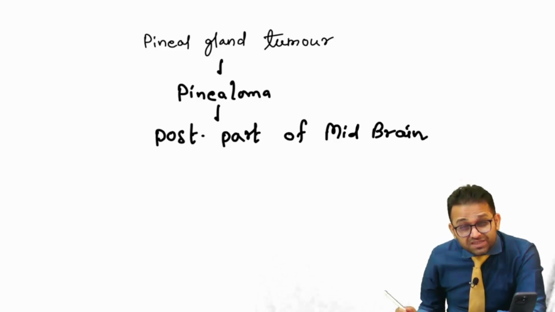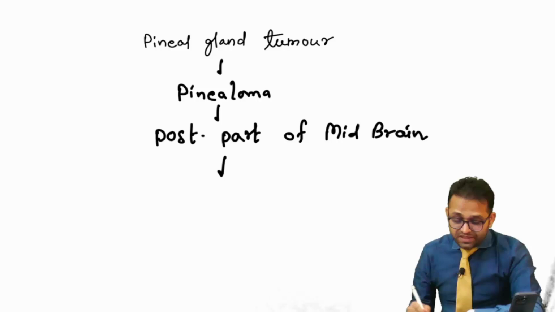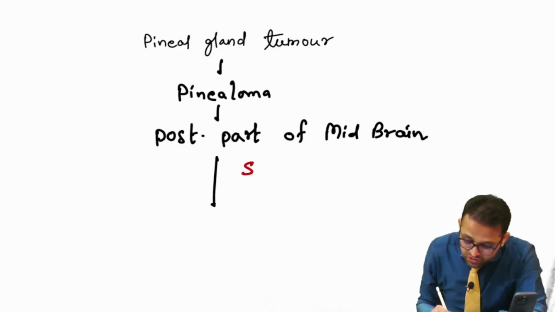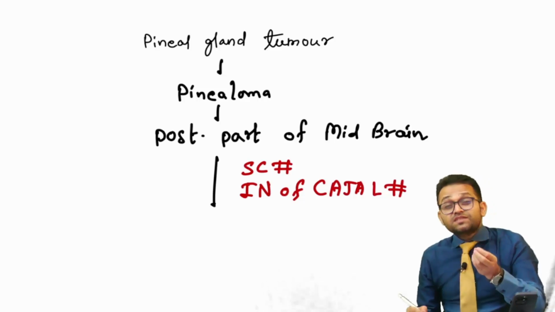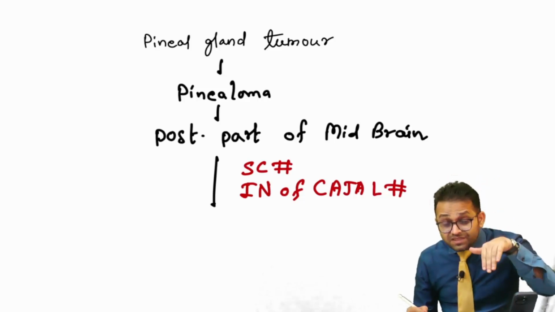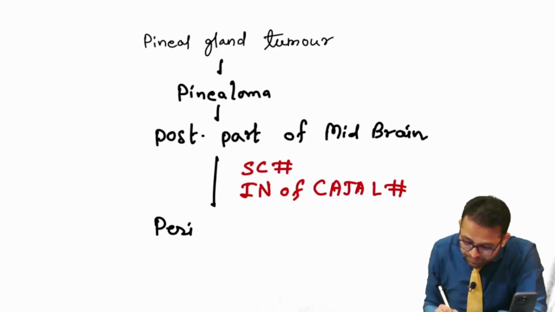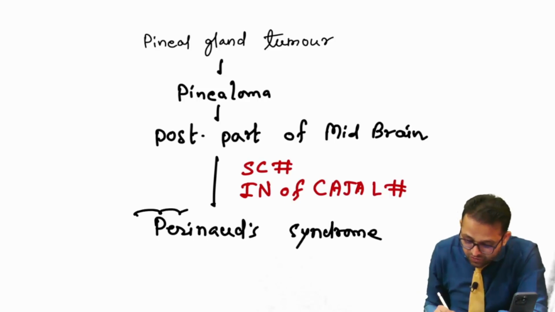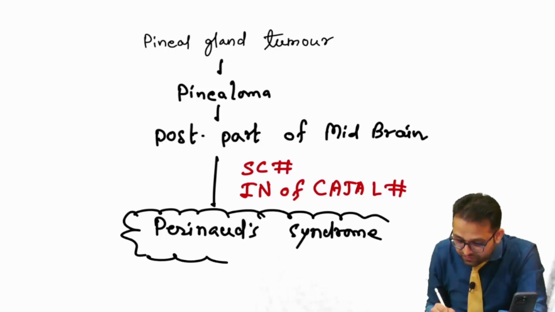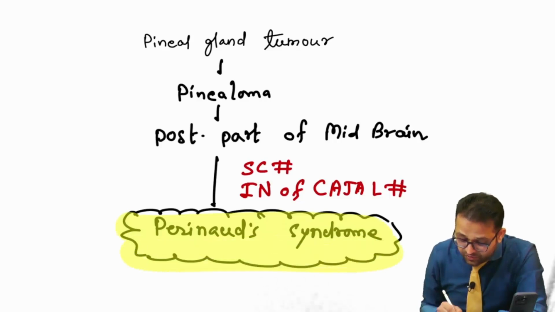So the patient is presenting with the downward gaze due to the damage to the interstitial nucleus of Cajal. I am writing here: superior colliculus damage, interstitial nucleus of Cajal damage. So the patient is presenting with the loss of upward gaze. Patient is presenting with the downward gaze. That is a doll's eye sign. This situation is known as Parinaud syndrome. So this is the very beautiful integration of the anatomy with your Harrison, with your medicine. Getting the point, everyone? Yes, sir.